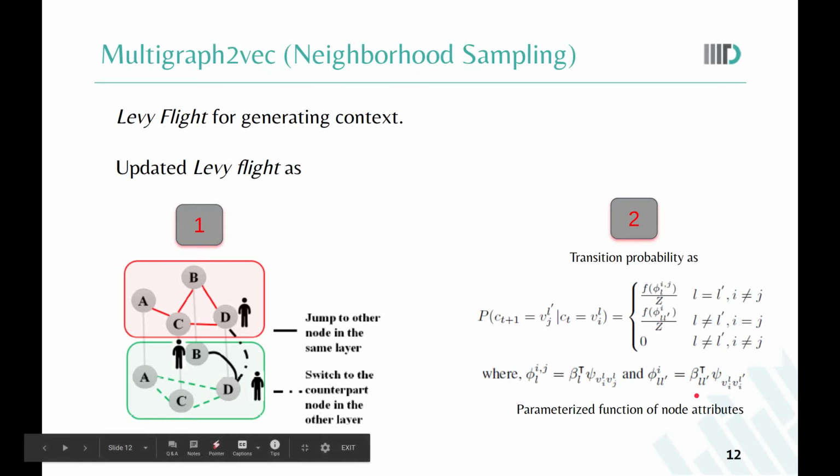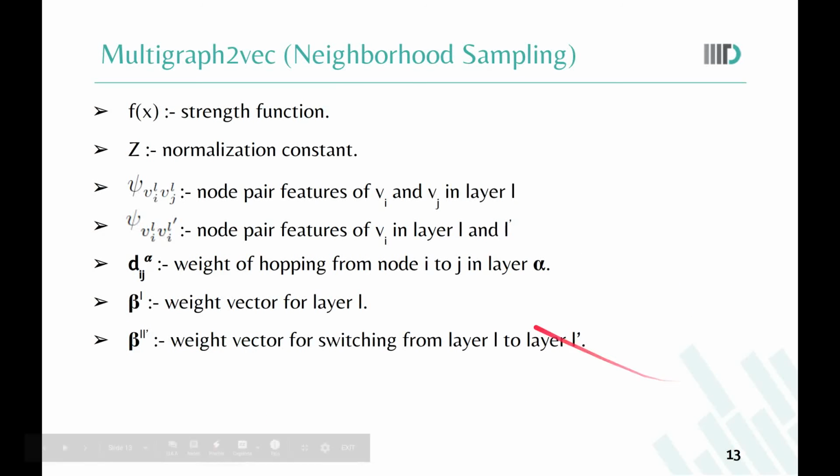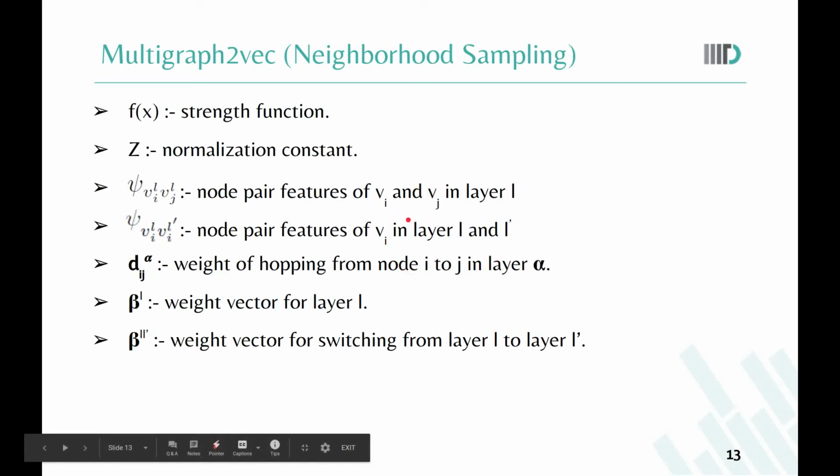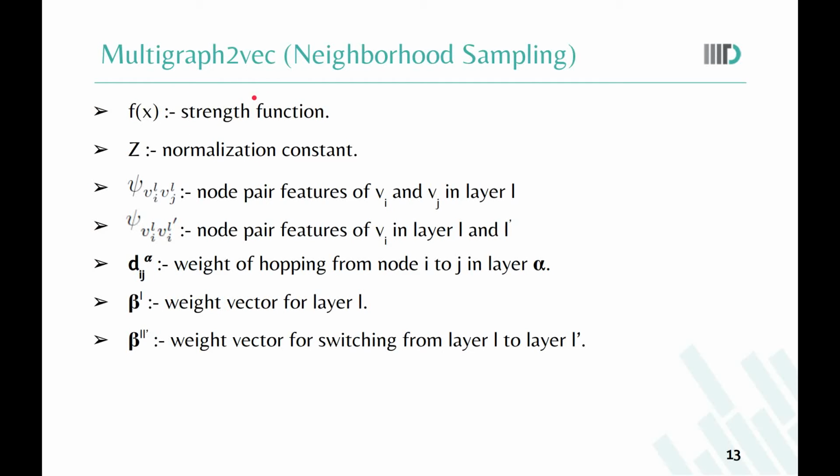Similarly, the probability of switching to the same node in another layer can be parameterized by vector beta LL'. Here, centrality measures like degree are taken to be the node pair feature. We have already discussed a majority of the notations. To add to it, f(x) is a strength function. It has to be differentiable, so we chose it to be the sigmoid function. Also, Z is just the normalization constant.